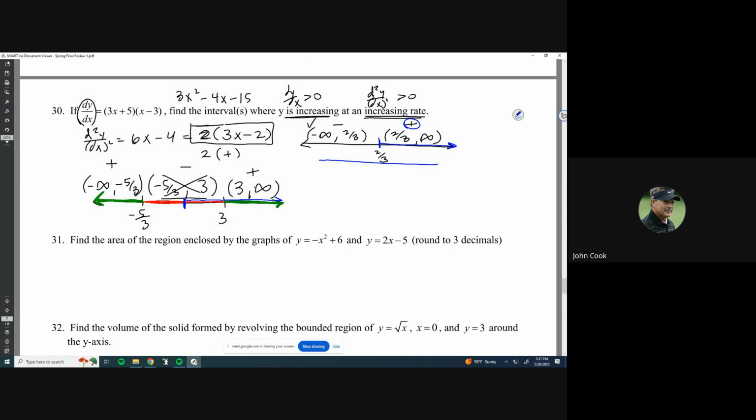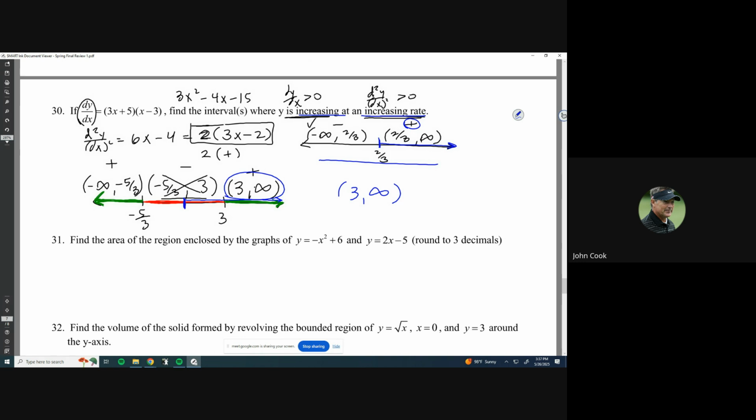So the only place where it's going to be both increasing, so green, and also second derivative positive, in other words concave up, is going to be in this interval right here. So that's the interval that I'm interested in, 3, infinity. That's the one that we're talking about in number 30.